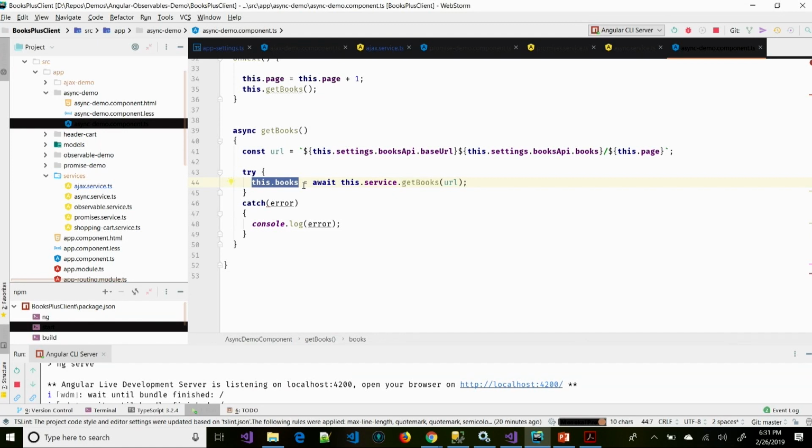Seems like a little thing, but if you're doing this a lot, it can clean up your code heftily. So you'll see a lot cleaner code. And instead of creating a bunch of callbacks or fat arrow functions to embed your logic, you can just do it right in line, and it will just await and return the data for you. And then I can just throw it right inside of a try-catch. So if the promise throws an error, I can just use the regular try-catch syntax to do that. Okay, so that brings us through Async-Await.